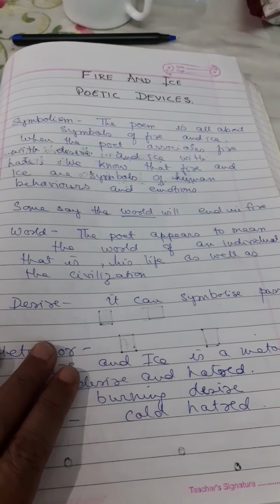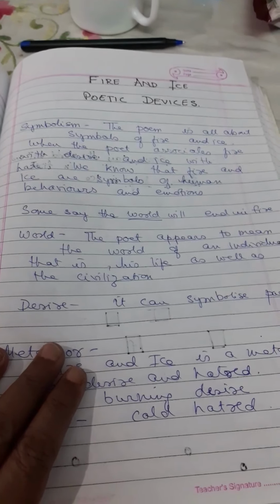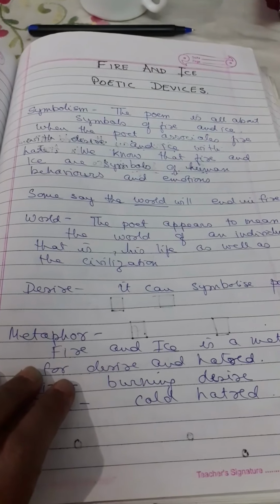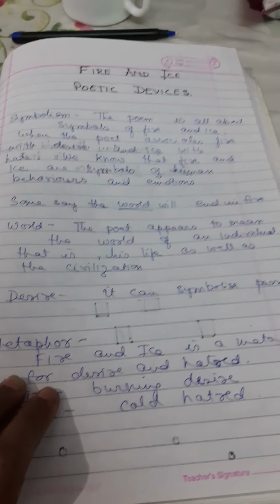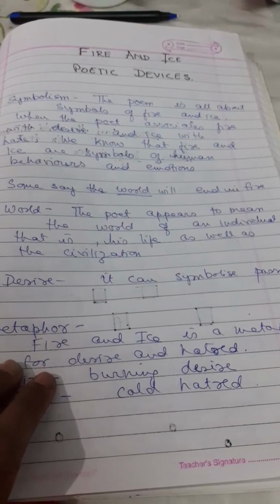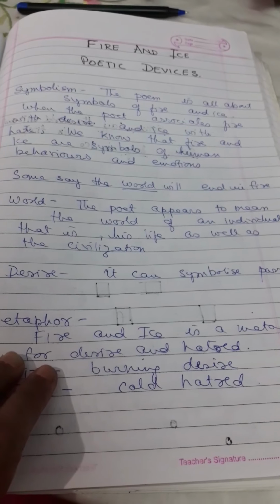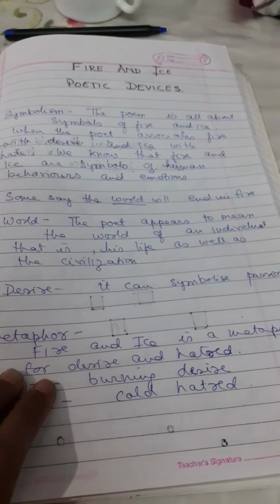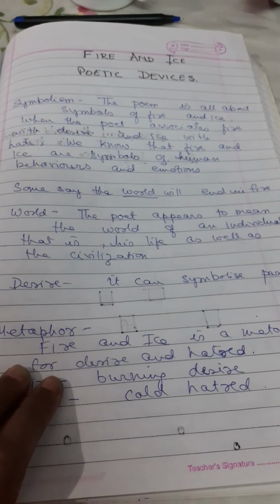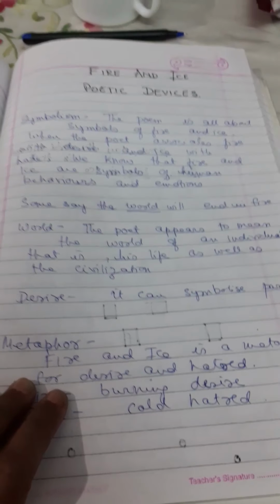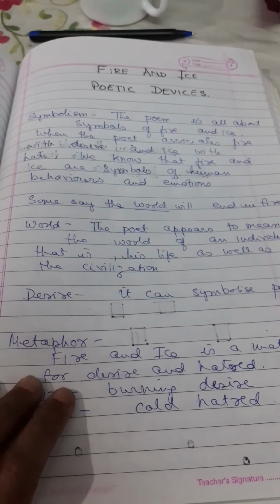Some say the world will end in fire. Now here, in this line, the world also symbolizes something more. It's not just this earth that we are talking about, but the poet appears to mean the world as an individual, that is his life, as well as the civilization. So the world here stands for our life: because of unending desire and hatred, we will end our life. And it also means the world, the earth, the civilization.